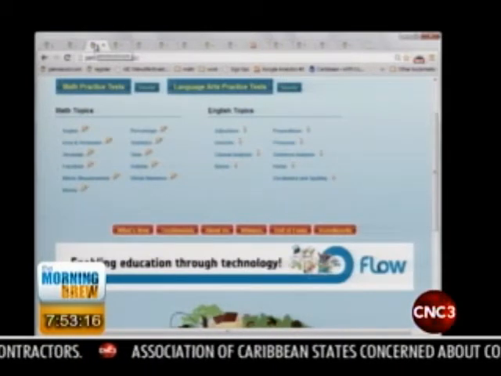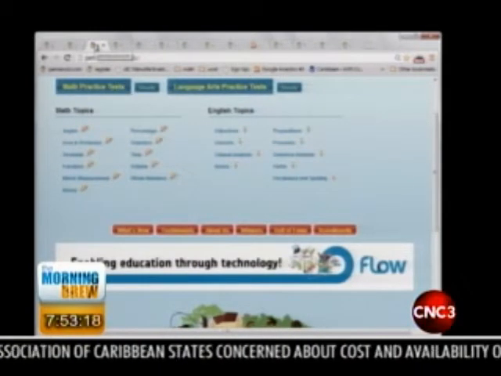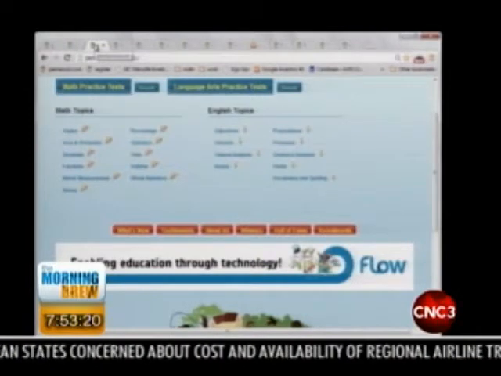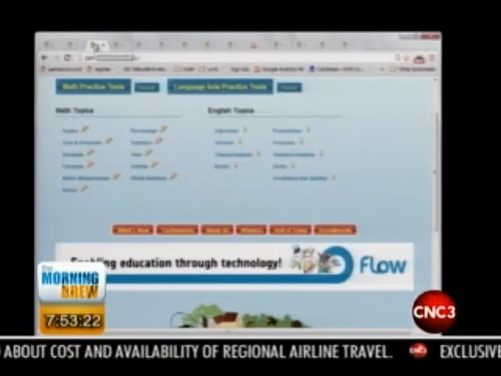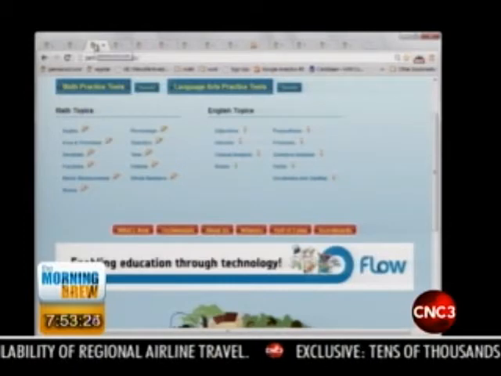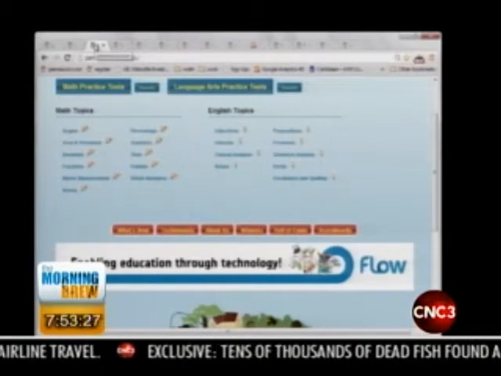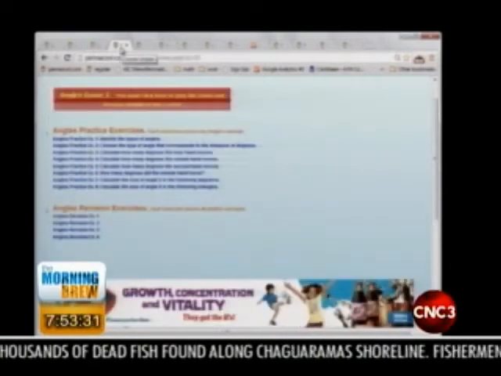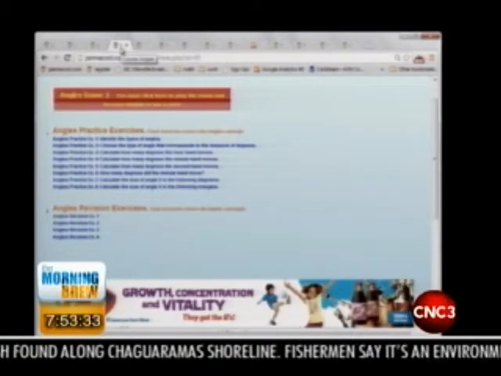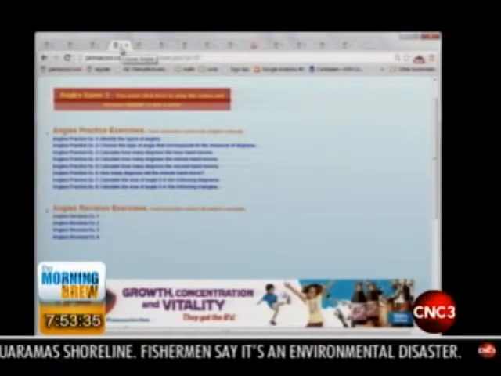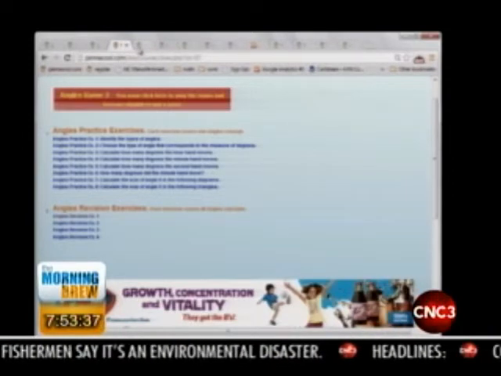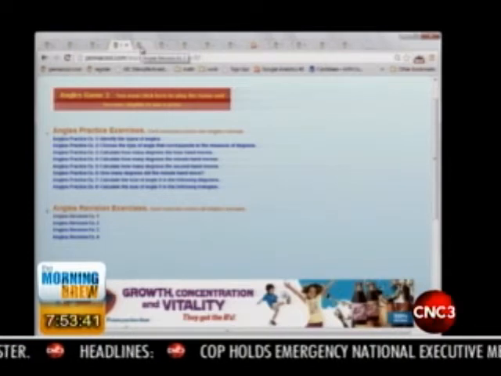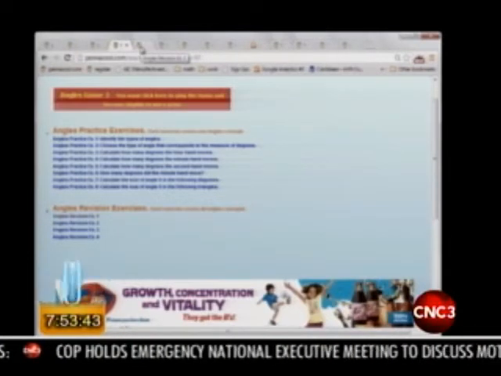How does it work? You select the topics, the exercises. Once you've entered, you see all the topics that are available. And of course, we're talking here about covering the S.E.A. syllabus completely. So you have your math and you have your language arts, and you would then click upon the particular topic. Let's say we choose angles. This is what then appears. And you then have it laid out for you whether you want to do a particular exercise within angles, or any one of them.